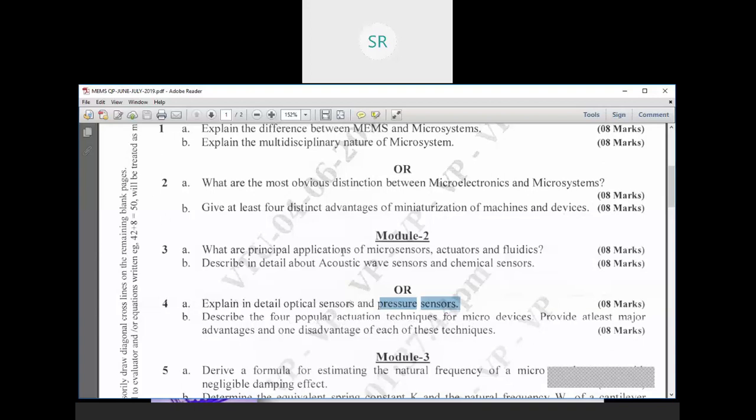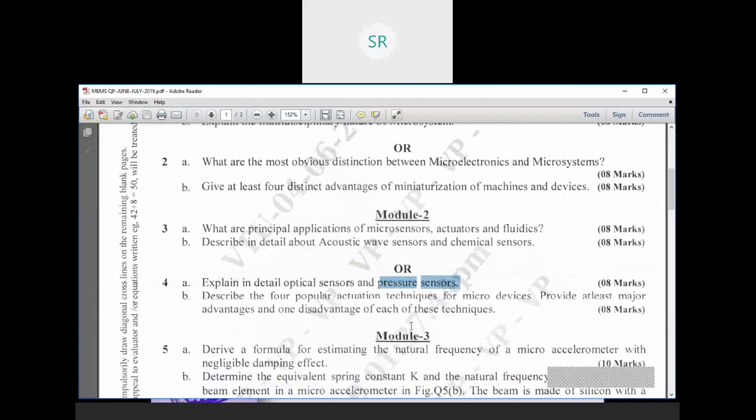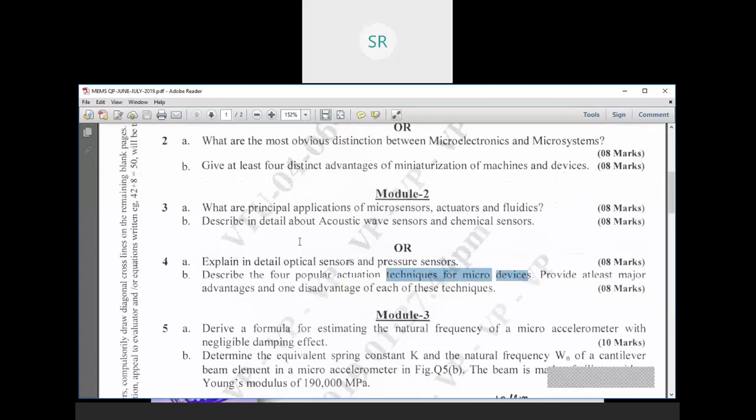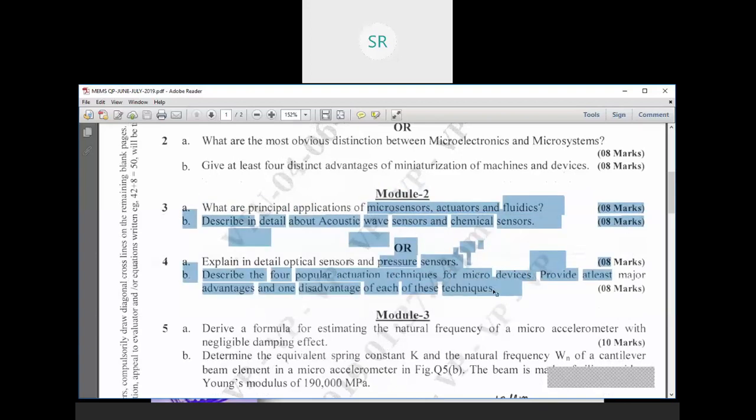So we can define microsensor, actuator, fluidics. Acoustic wave sensor and chemical sensor are also covered. For the optical sensor you can start from the photovoltaic junction, then PN junction, phototransistor, then the pressure sensor, then the 4 actuation principles. So almost all of it is covered in module 2. All the 4 questions are covered in module 2.